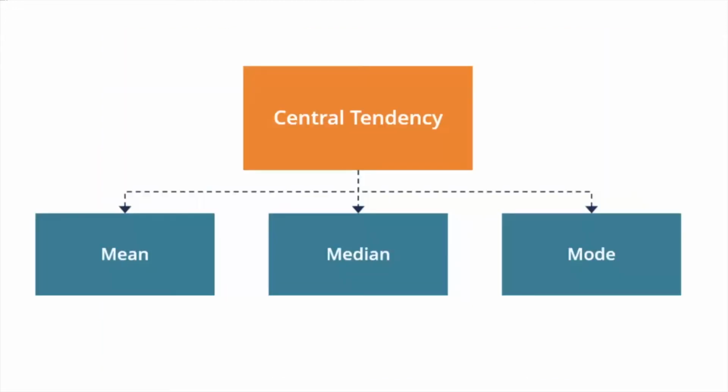First of all, what do you mean by central tendency? Central tendency is a descriptive summary of a dataset through a single value that reflects the center of the data distribution. Central tendency is just a branch of descriptive statistics. Although central tendency doesn't provide information regarding individual values, it delivers a comprehensive summary of a whole dataset. Now, central tendency can be further broken down into mean, median, and mode.